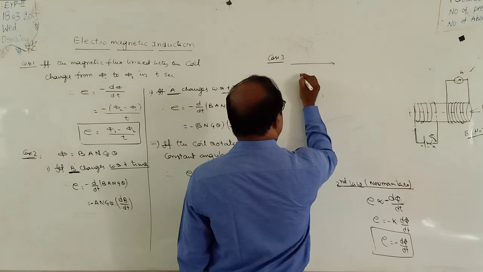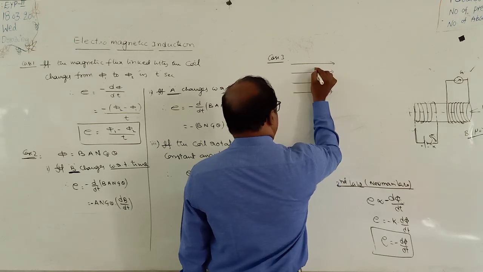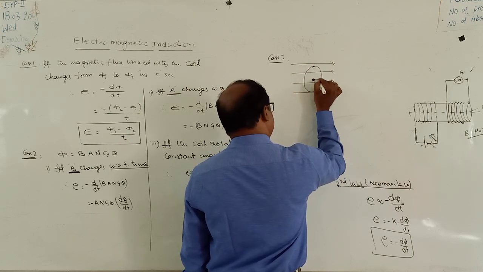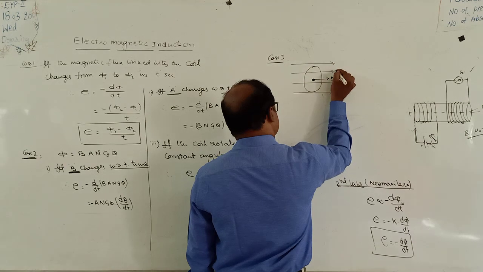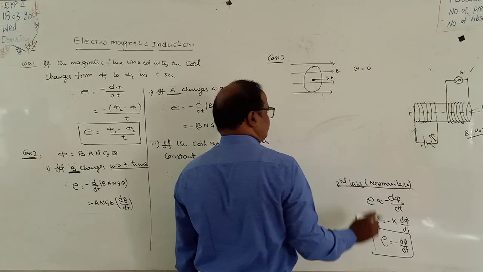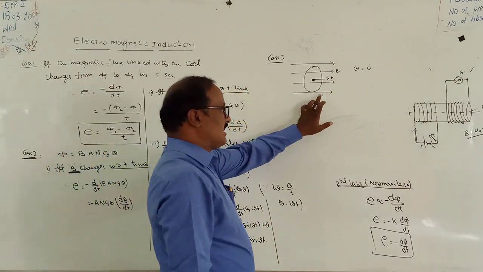Suppose this is the field direction. The plane of the coil is kept perpendicular to the field direction. This is the areal vector and this is the field direction. But initially theta is equal to 0. What is the value of the induced EMF or the flux?